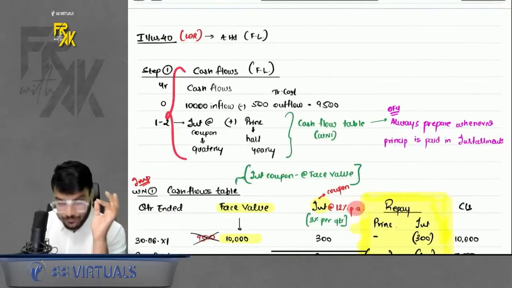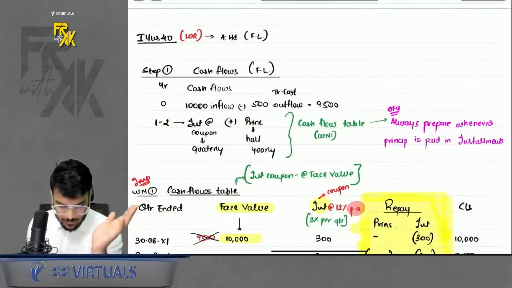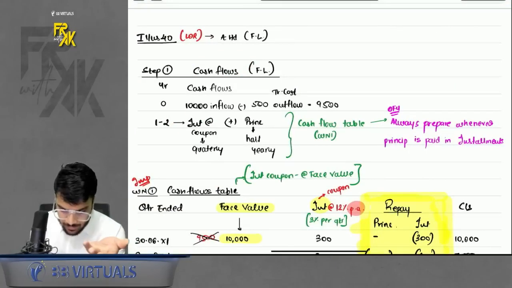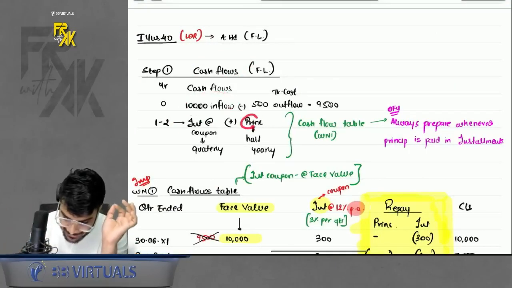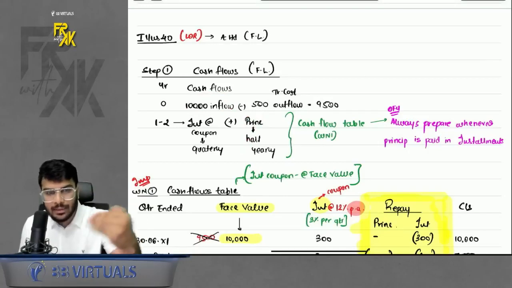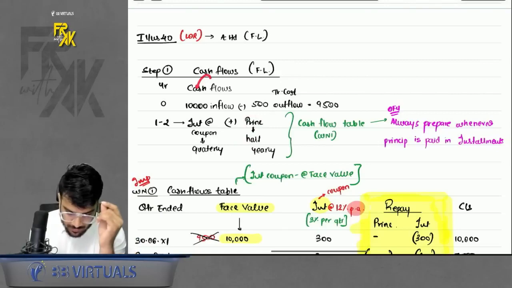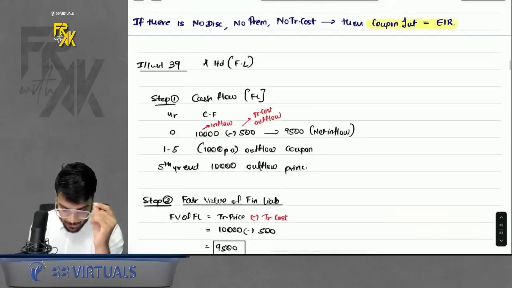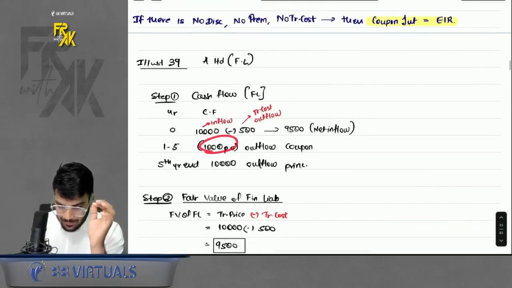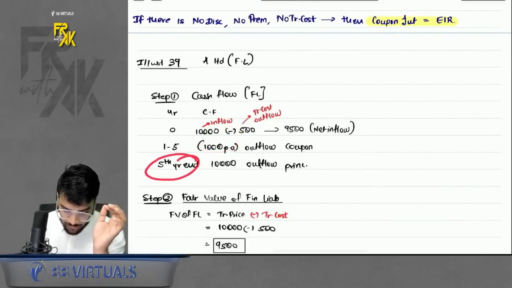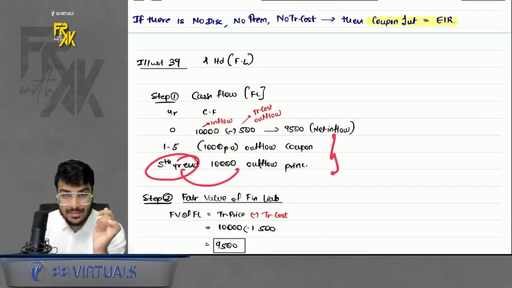But the cash flows step was very simple, na? Directly write whatever you receive on day 1 and what you are going to pay over the period. But whenever the principal is getting repaid in between, the cash flow table will not be very simple. Likewise in 39, we were only repaying the coupon, and then at the end of the 5th year we repaid the principal, so the cash flows were very simple, right?